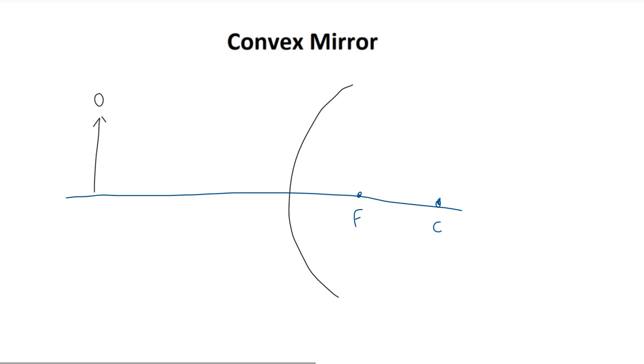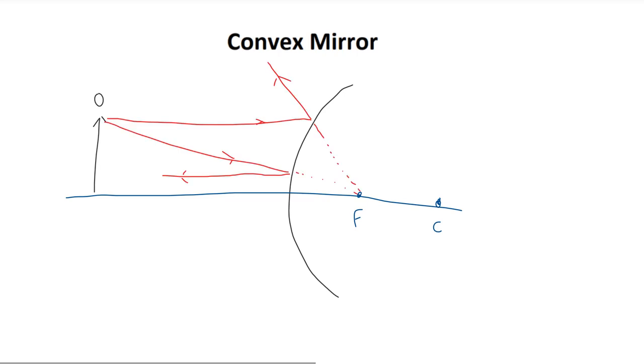Again, looking at the same two light rays, the first being a horizontal light ray and one that heads towards the focal point. For the horizontal light ray, the reflected ray will go through the focal point. As it is a reflected ray, it of course must stay on the left, and since the focal point is on the right, we instead represent that by a dashed line as I've shown here. For the incident light ray that goes towards the focal point, it of course for the same reasoning cannot actually go through the focal point since it is on the right, so again we draw a dashed line as I've shown. This light ray, as before, creates a horizontal reflected ray as shown.